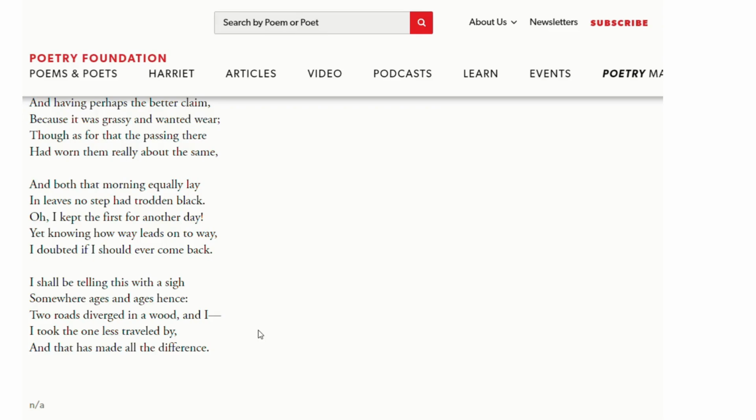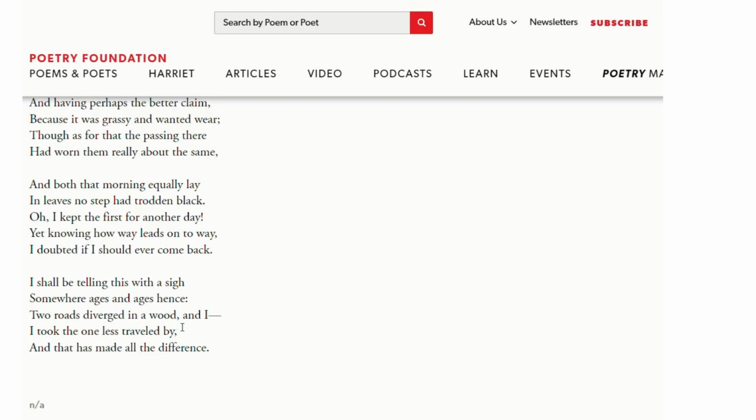Now the last stanza can be a little confusing. Okay, why? Because the poet uses the word sigh. Sigh is the word which is used to show regret or sorrow. I shall be telling this with a sigh somewhere ages and ages hence. Ages and ages is repetition.